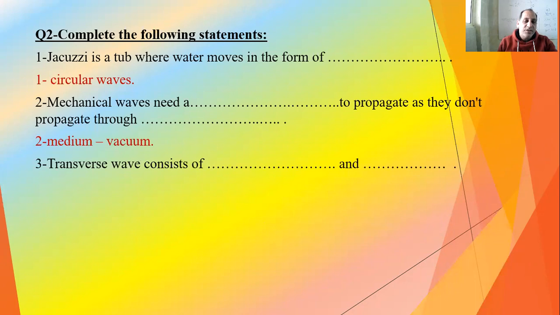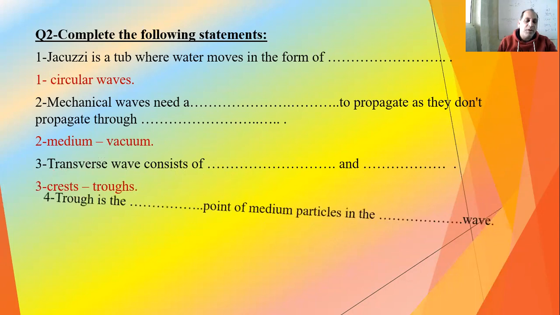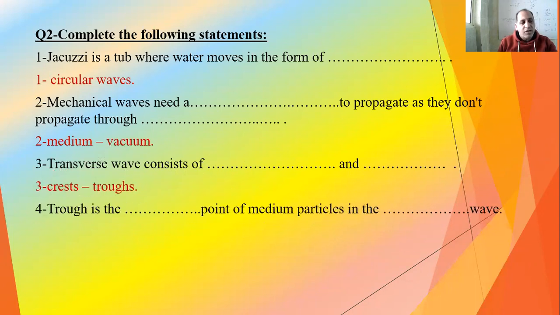Number 3, transverse wave consists of what? Crests and troughs. If it is longitudinal, it will be compressions and rarefactions. Is the trough the highest or lowest? It's the lowest point of the medium particles in the transverse wave. The highest point is the crest.